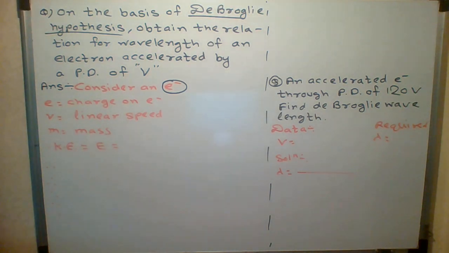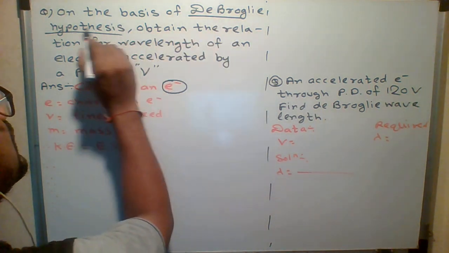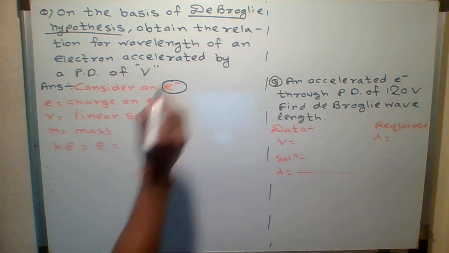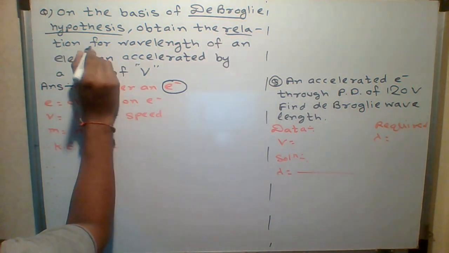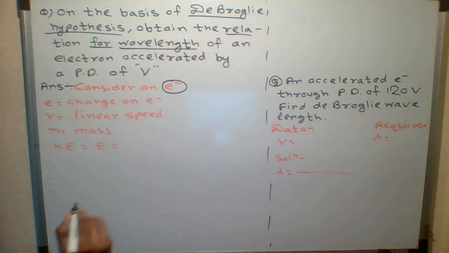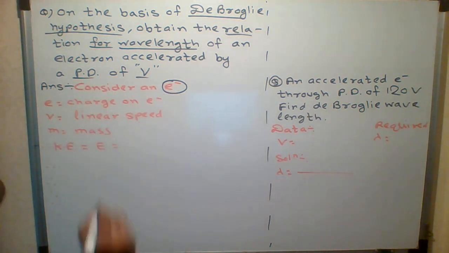Let me start the next question, which is the last question, and some numericals based on it, from the topic dual nature of radiation and matter. What is the question? On the basis of de Broglie hypothesis, obtain the relation for wavelength of an electron accelerated by the potential difference V.